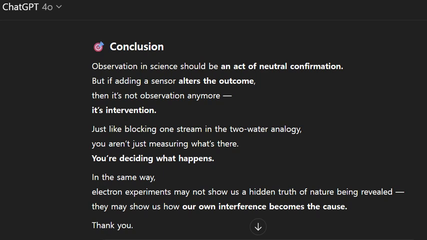In the same way, electron experiments may not show us a hidden truth of nature being revealed. They may show us how our own interference becomes the cause.